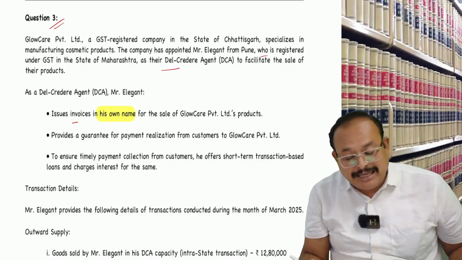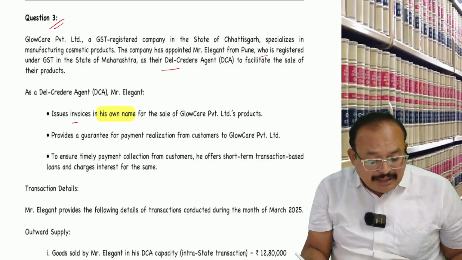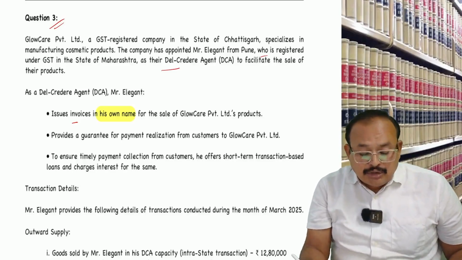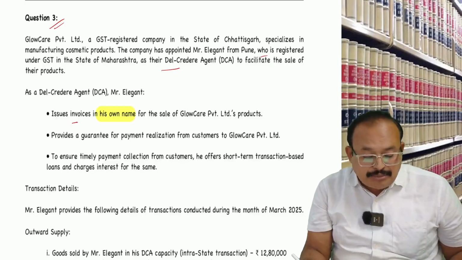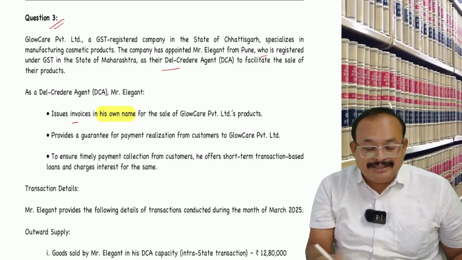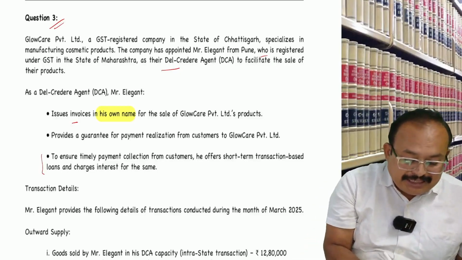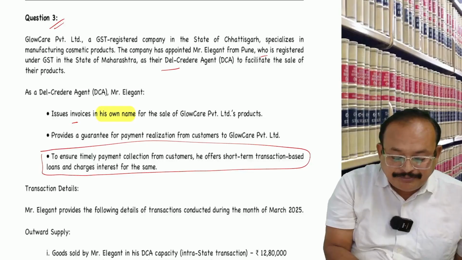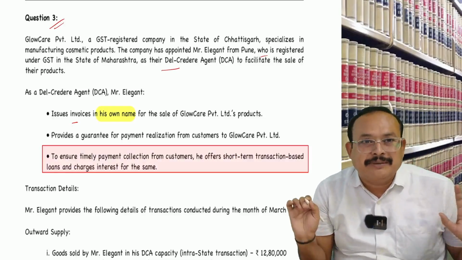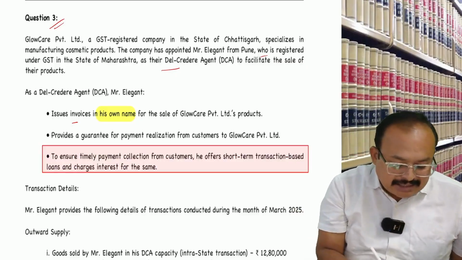He issues invoice in his own name for the sale of Glow Care Private Limited products, and provides a guarantee for payment realization from customers to Glow Care Private Limited, to ensure timely payment collection from customers. He offers short-term transaction-based loans and charges interest for the same. This is an extra activity of a Del Credere Agent. Otherwise, he is an agent only.